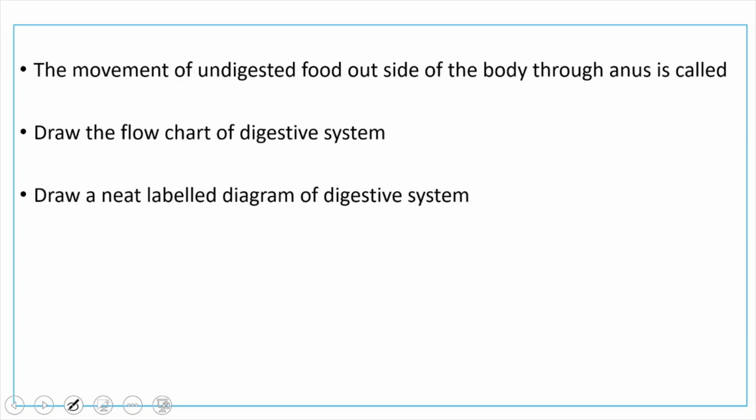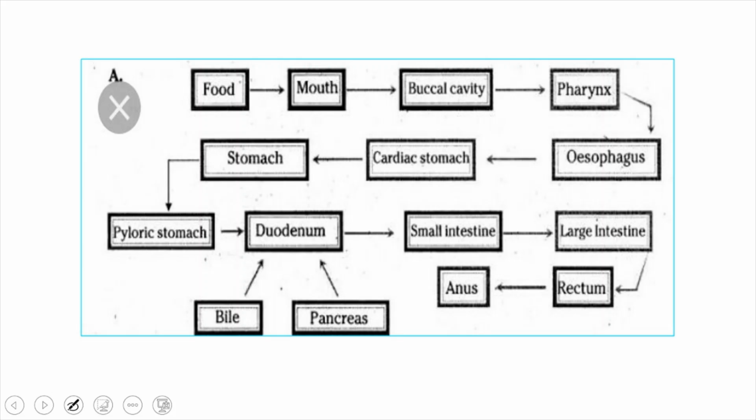The movement of the undigested food outside of the body through the anus is called defecation or egestion also. Draw the flow chart of digestive system and draw a neat labeled diagram of digestive system. So this is the flow chart of the digestive system. So these are the questions that can be asked in this topic.